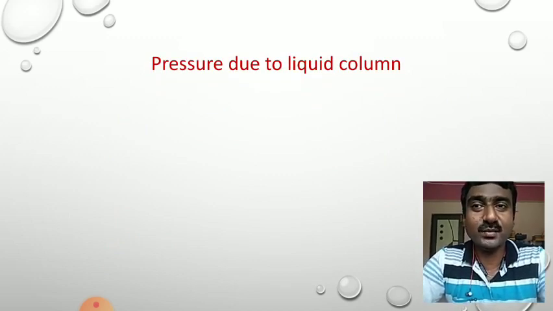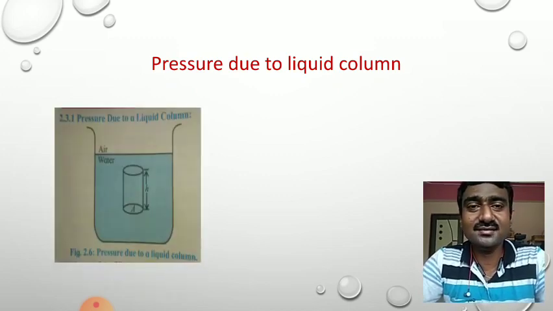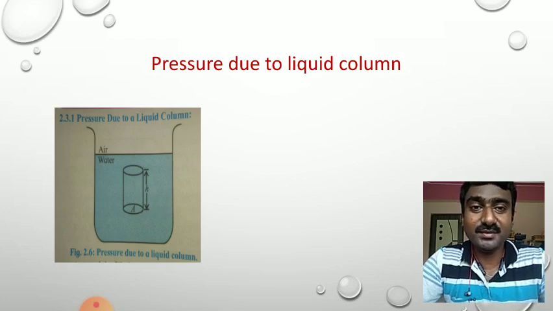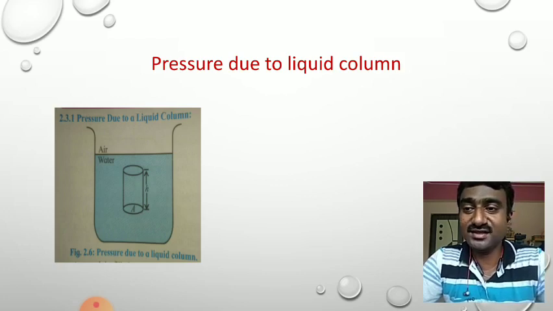In the diagram, we have a liquid, say water, filled in a container, and we consider one imaginary cylinder having height h and cross-sectional area A at equilibrium. So this vessel is filled with a liquid.